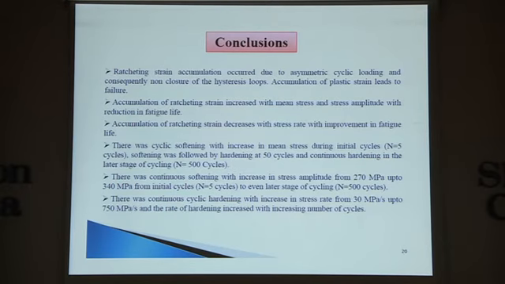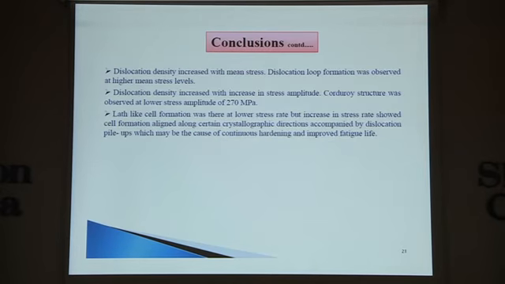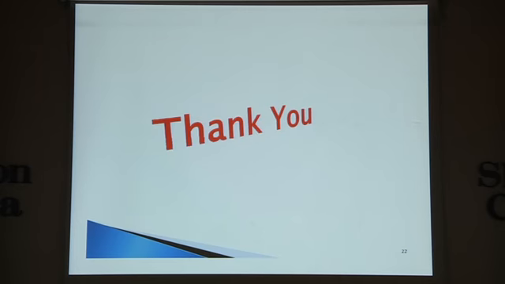In the third case, the stress rate, an improvement in fatigue life is observed, which is because of some hardening happening in that particular material with some dislocation pile-ups, lath-like structures, and some crystallographic structures also observed in the case of stress rate.